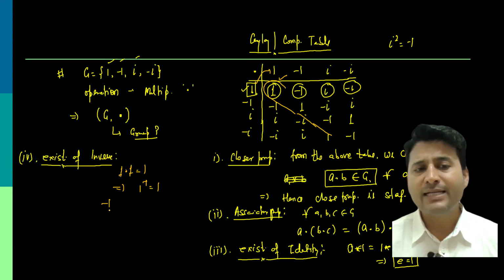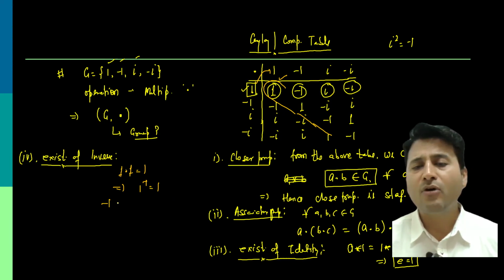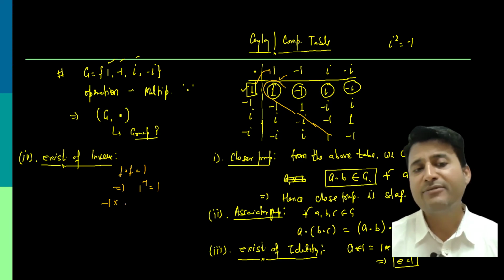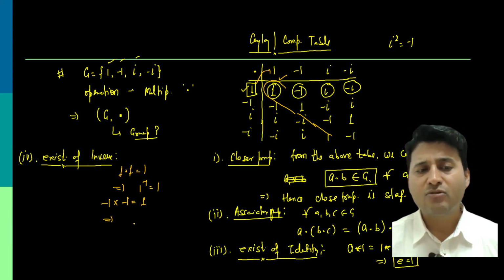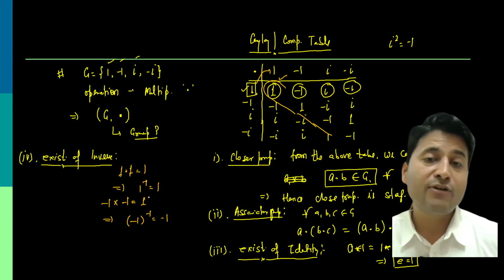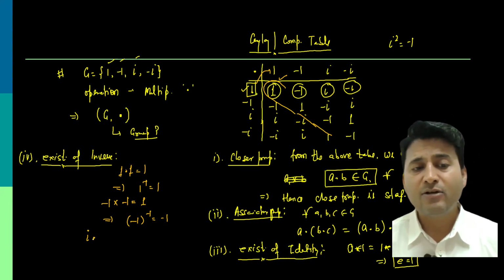What is the inverse of minus 1? So minus 1 operated on what, so that I will get 1 as the output? Minus 1 operated on minus 1, then we get 1. So that means minus 1 inverse is minus 1. We are supposed to check inverse for every element. What is the inverse of iota? Think on it.